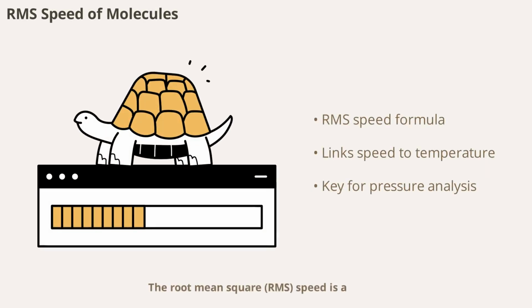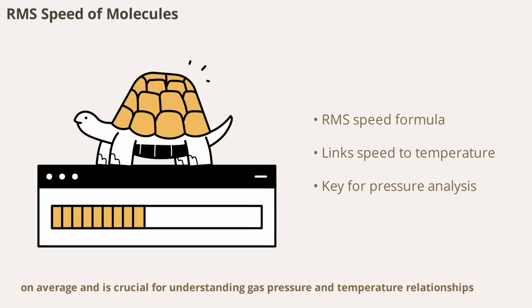Root mean square (RMS) speed is a statistical measure of the speed of gas molecules. It's derived from the average of the squares of the molecular speeds and is given by the formula v_RMS equals sqrt(3kT/m), where m is the mass of a molecule. The RMS speed provides insight into how fast molecules are moving on average and is crucial for understanding gas pressure and temperature relationships.